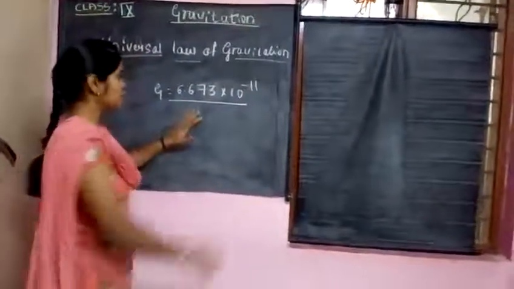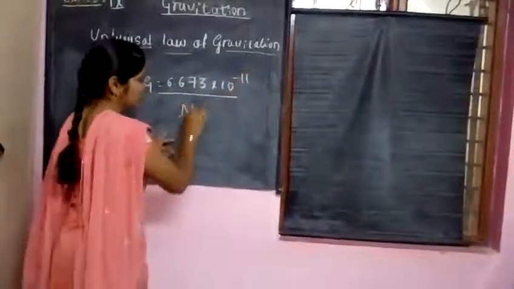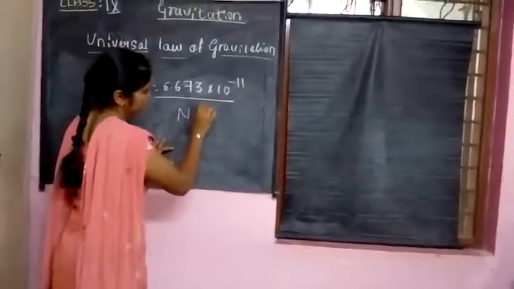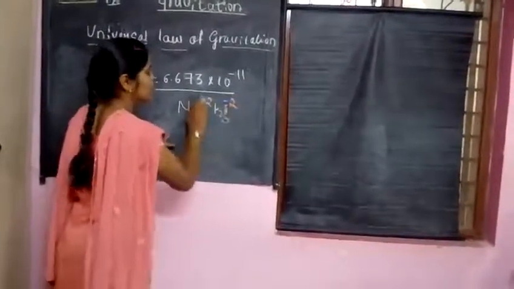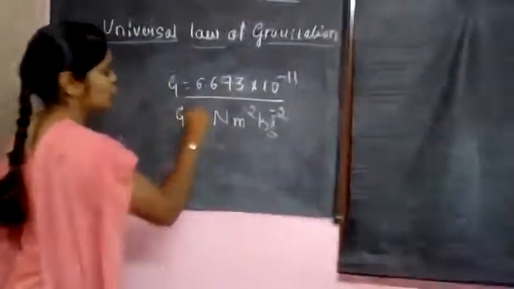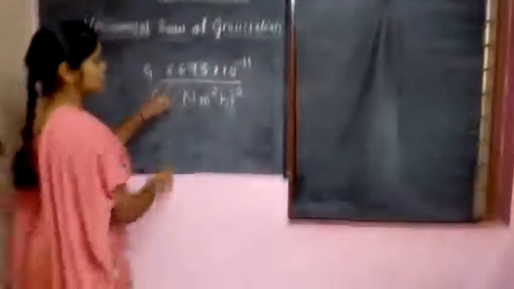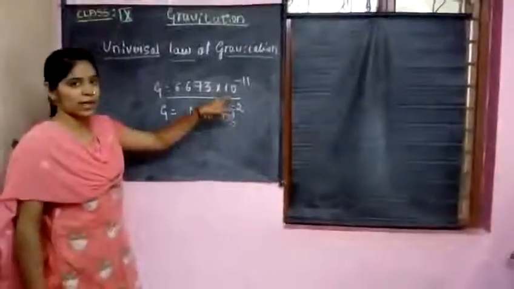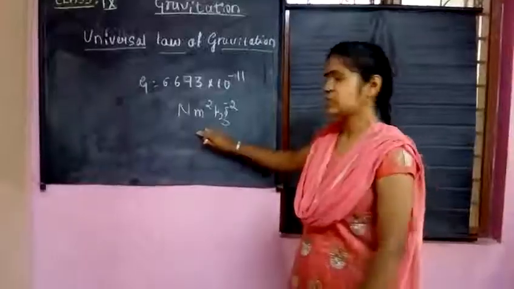You should mention 6.673 into 10 raised to minus 11 Newton meter square per kg square, which is the unit of the gravitational constant. G equals 6.673 into 10 raised to minus 11 Newton meter square per kg square. So this is the value.